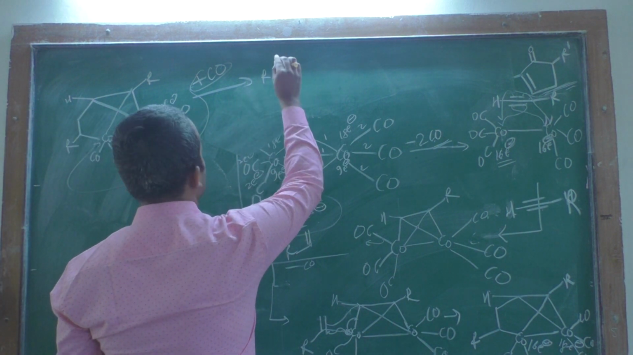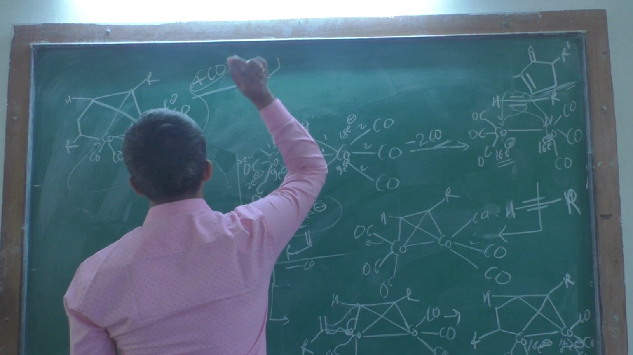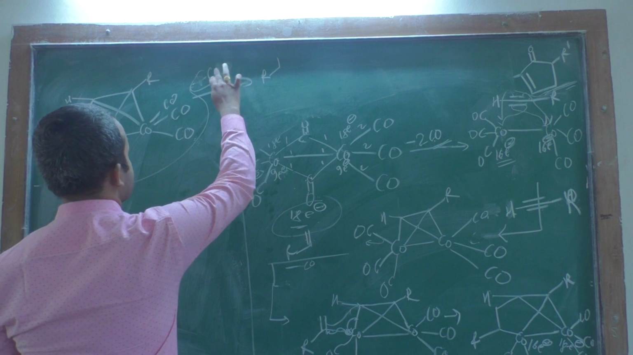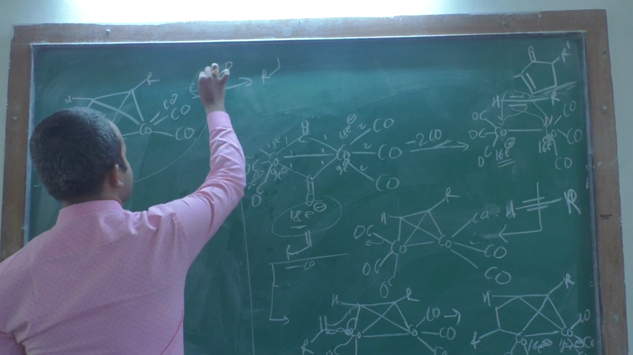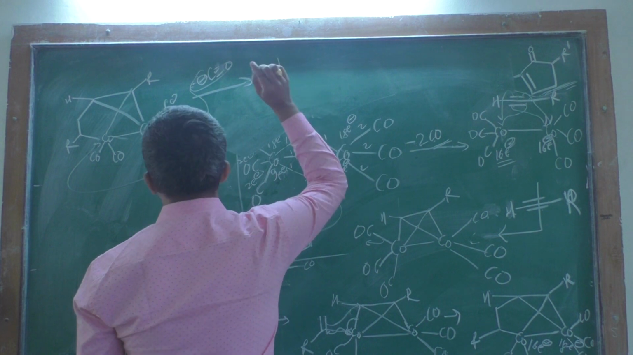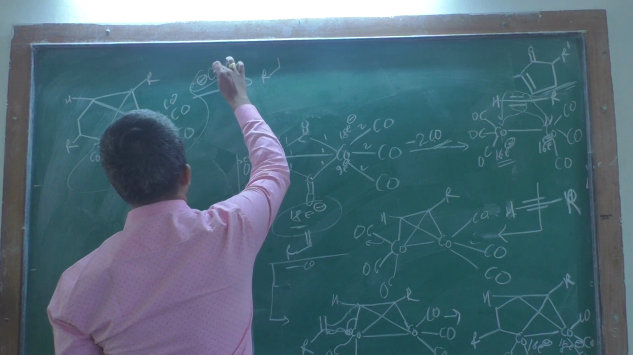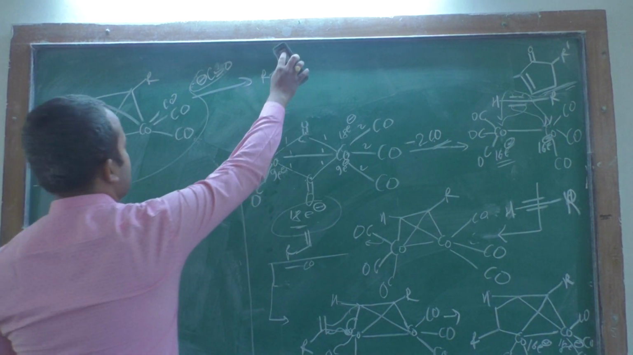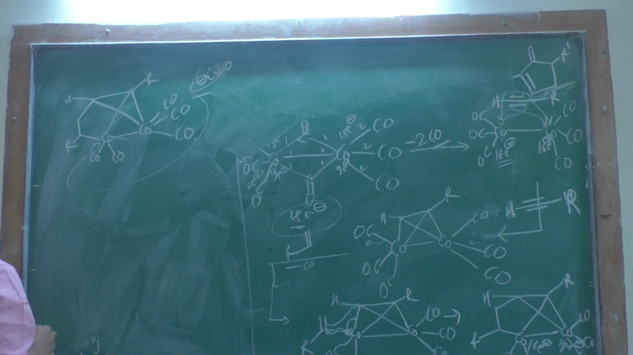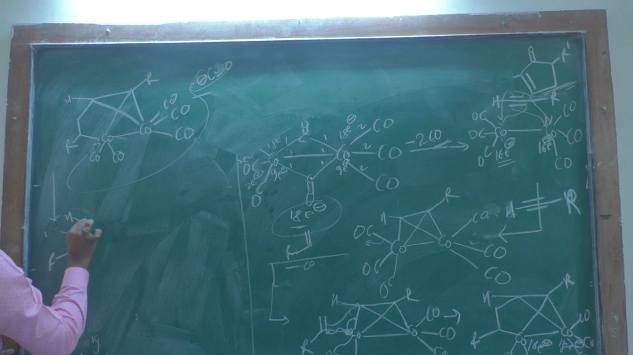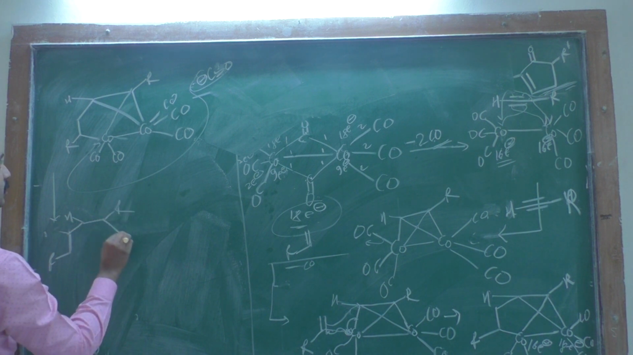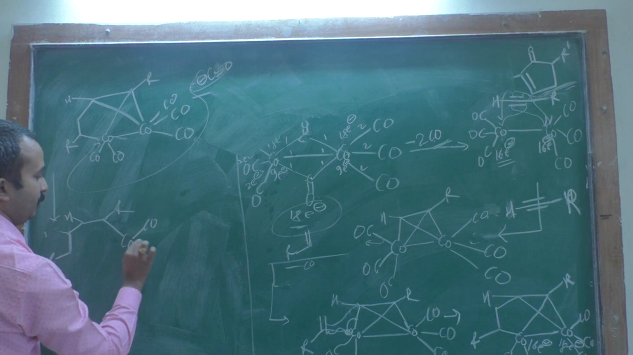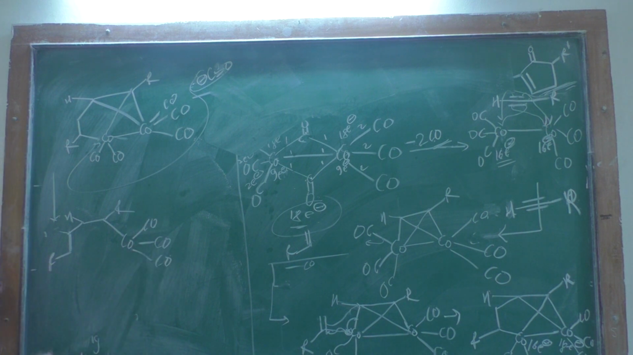R. This is the C triple bond O molecule. Look at this, C triple bond O molecule, sorry, carbonyl group. That gives R, H, R. This is the CO molecule, carbon monoxide.